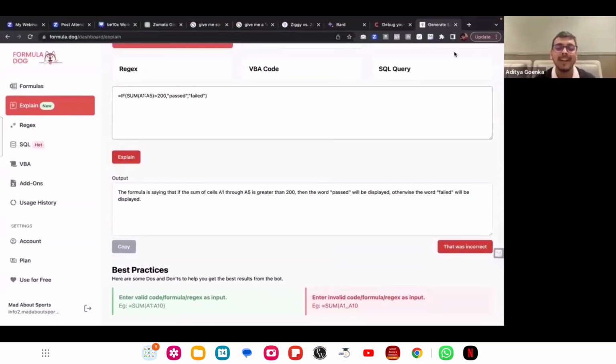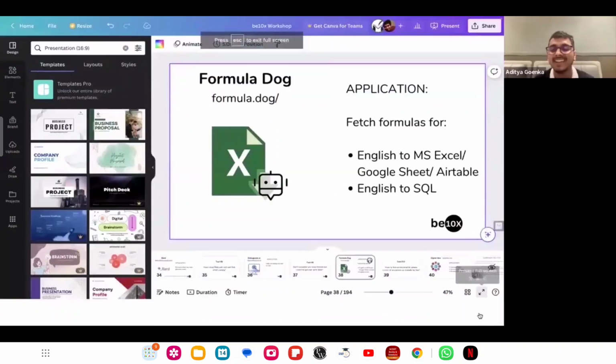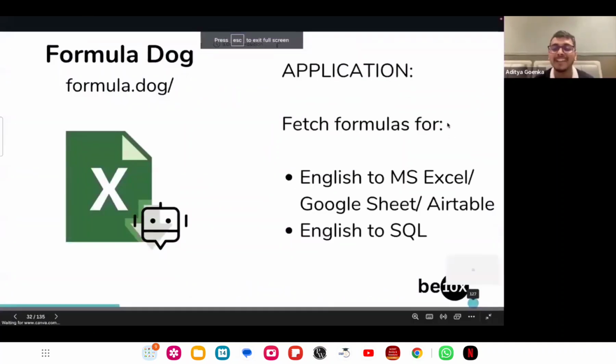And boom, guys, boom, we have the explanation of the formula as well with the help of formula dog when you give this sort of a formula. How awesome is this? Are you completely mind blown by what you just saw? Yes. All right, perfect.